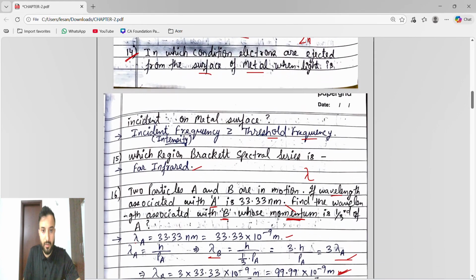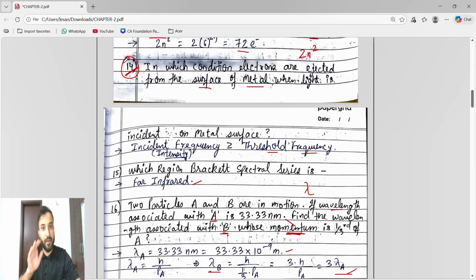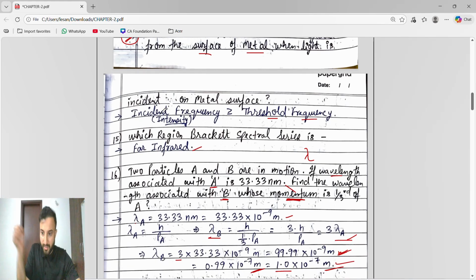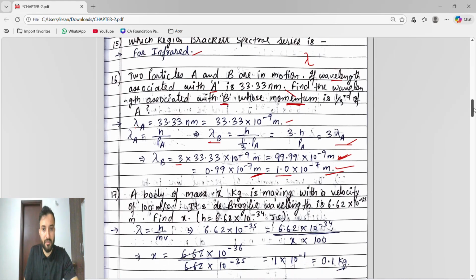See, 14th number is important, guys. In the synopsis I explained the 14th number in detail. Whenever the incident light's frequency is greater than or equal to the threshold frequency, because in the option they will use this word intensity, fine. Understand 16 number.